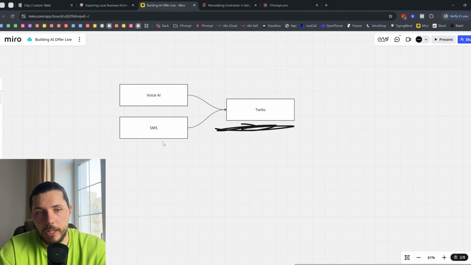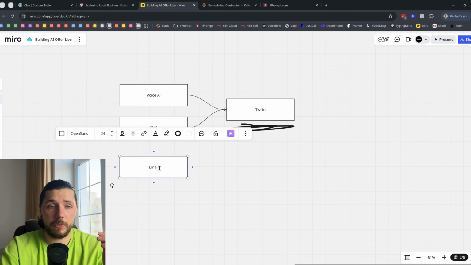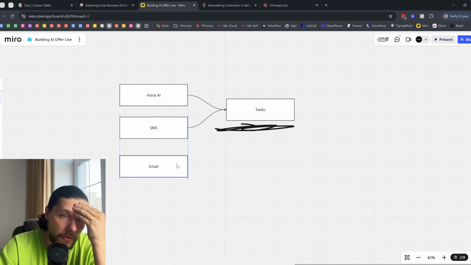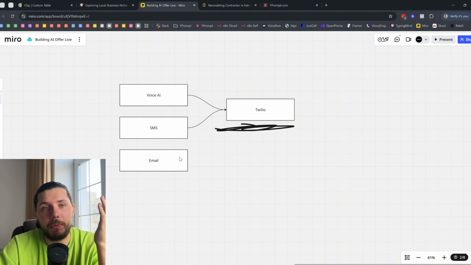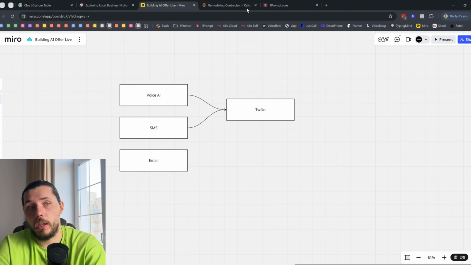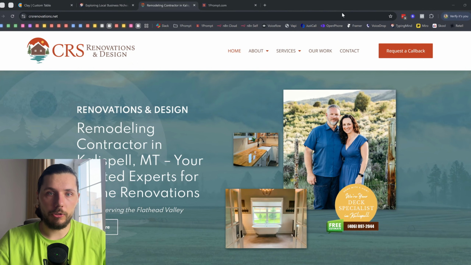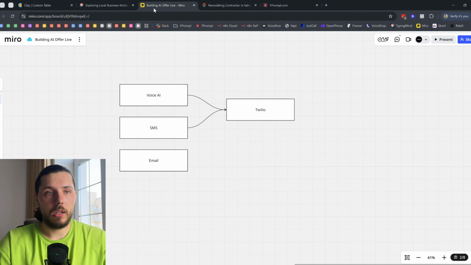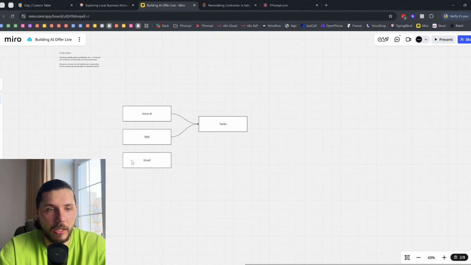Emails, I'm not sure about emails, because my guess would be that a lot of the business comes from referrals and word of mouth. But the problem with the referrals is, how are they contacting them? If they're going to the website, great, because they're giving a new number. But if the referral is sharing the phone number with another person, we cannot handle that. But okay, that's another topic of discussion.